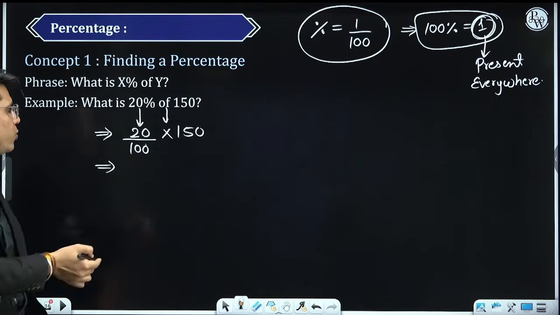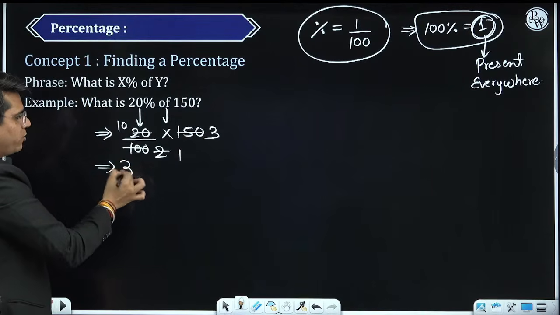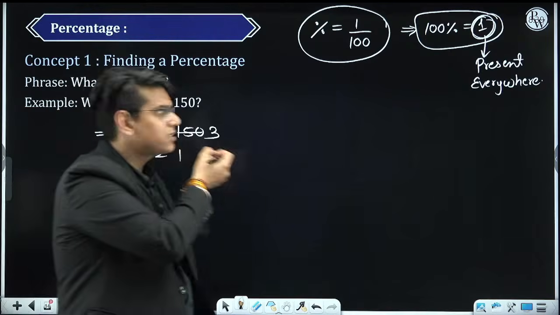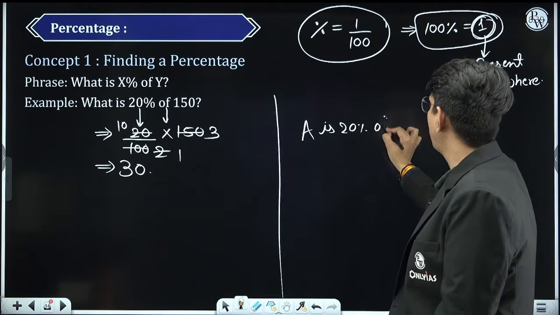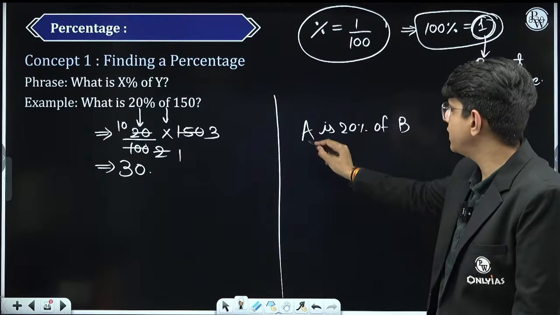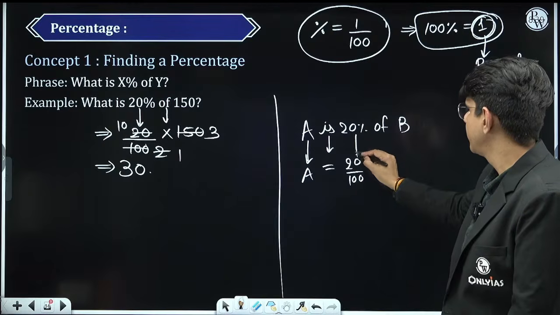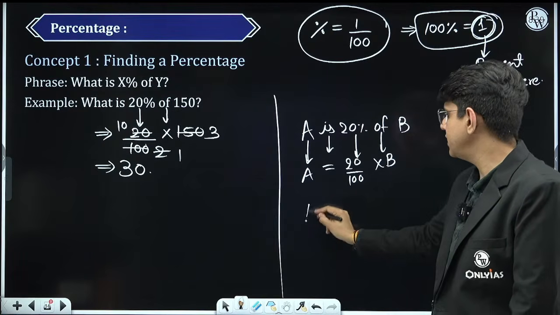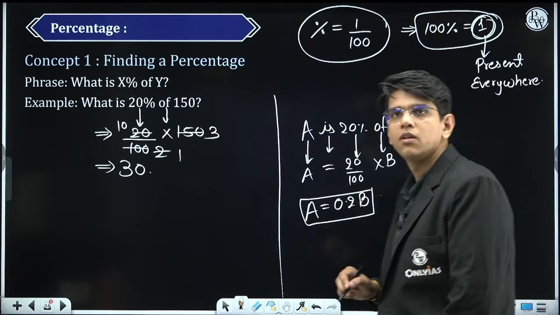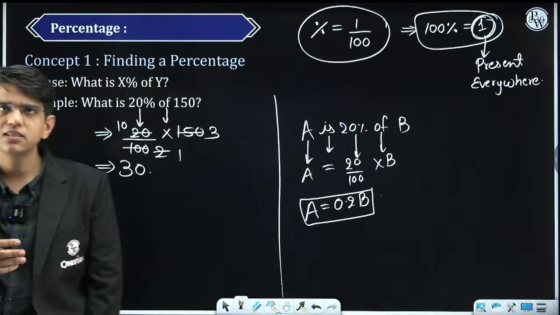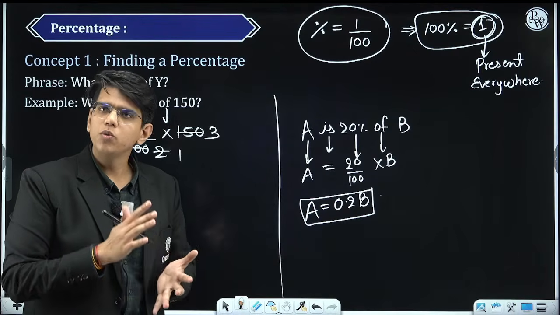150 by 100 is 3 by 2, times 20, which gives 30. So whenever something like this is given to you, A is 20% of B, how do I make sense of it? It is given in the question that A is 20% of B, so the equation you should make is A equals 0.2B.